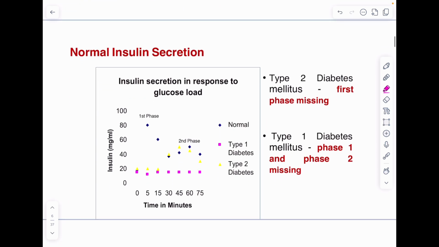So, as I said, normal insulin is secreted in two phases, phase 1 and phase 2. What happens in type 2 diabetes? In type 2 diabetes, first phase is missing. And because of absolute insulin deficiency in type 1 diabetes, both the phase of insulin release, that is phase 1 and phase 2, are missing.